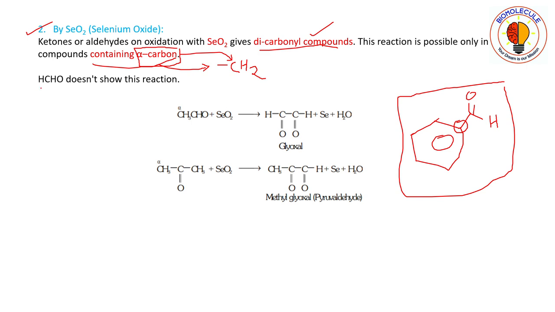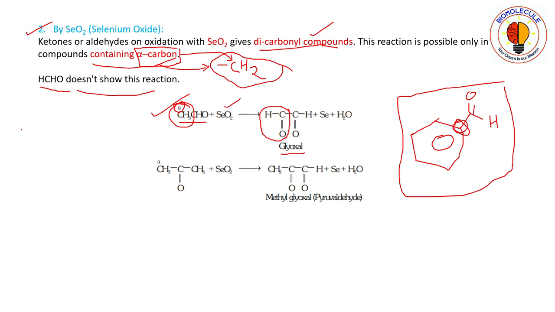So you can see here that formaldehyde does not contain any alpha carbon, so it will not undergo this reaction. Similarly benzaldehyde, although it contains an alpha carbon, does not contain the CH2 group in the alpha carbon. Okay, in this example you can see acetaldehyde, CH3CHO, this is the alpha carbon. It undergoes oxidation with selenium oxide to give glyoxal. So you see here that this CH3 group, that is the alpha CH3 group, is being converted to aldehyde here.